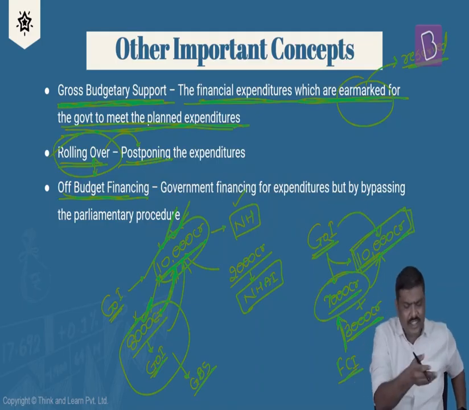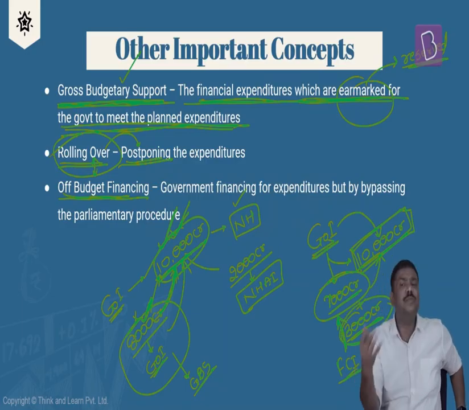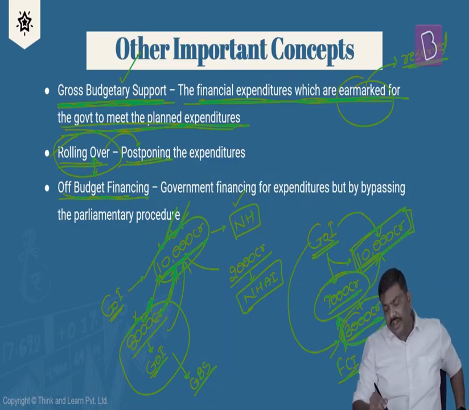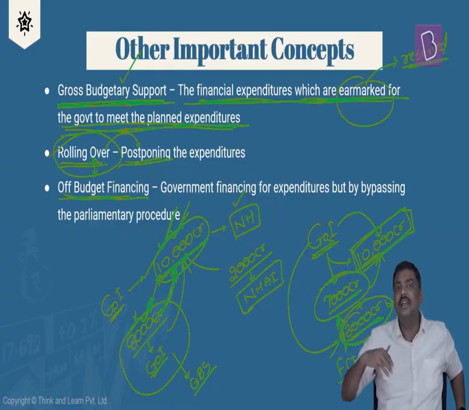No, the government of India spends only 7,000 crores here. There is nothing but the concept of gross budgetary support itself. And the remaining 3,000 crores should also be spent by the government of India. But please understand, the government of India has asked the Food Corporation of India to borrow this, and the government will pay this particular 3,000 crore to the lender, maybe let's say after 3 years, after 5 years.